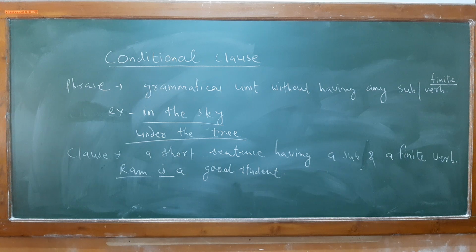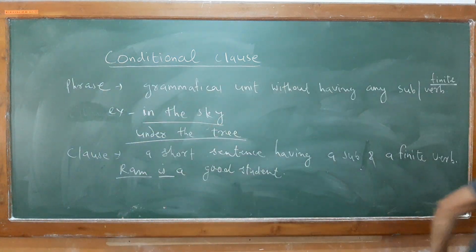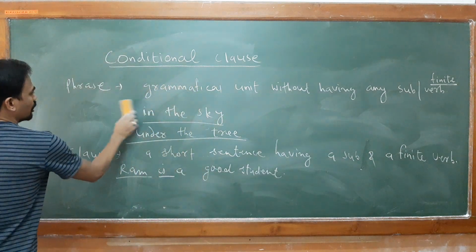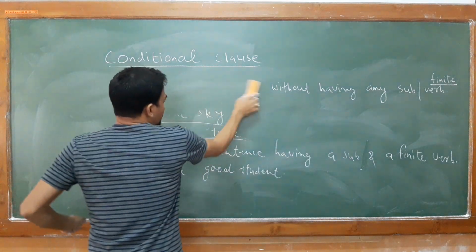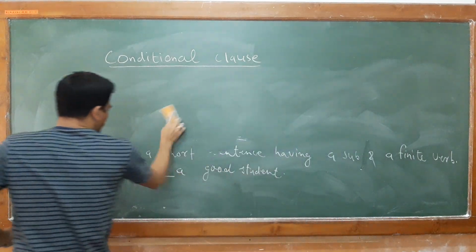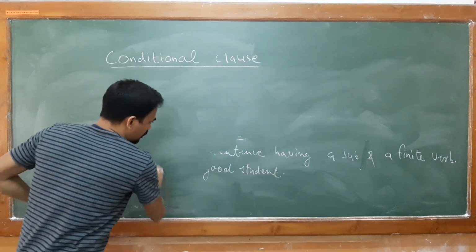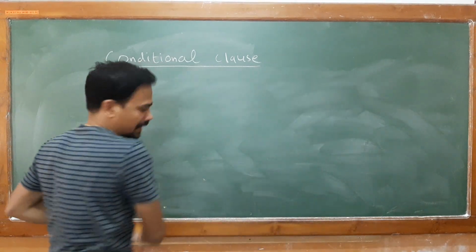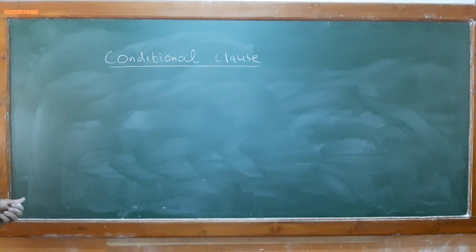Let me make it very clear about main clause and subordinate clause. Now in a sentence, more than one clause can be there also. I will show you how in a sentence more than one clause can be there.